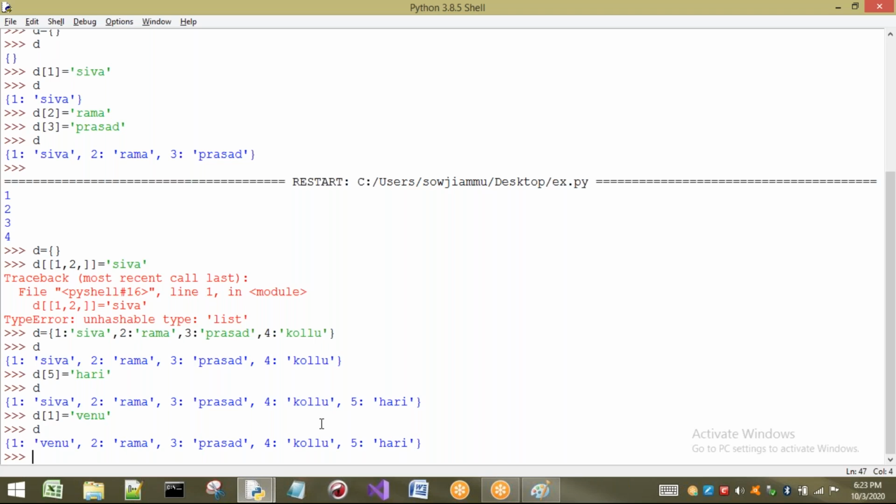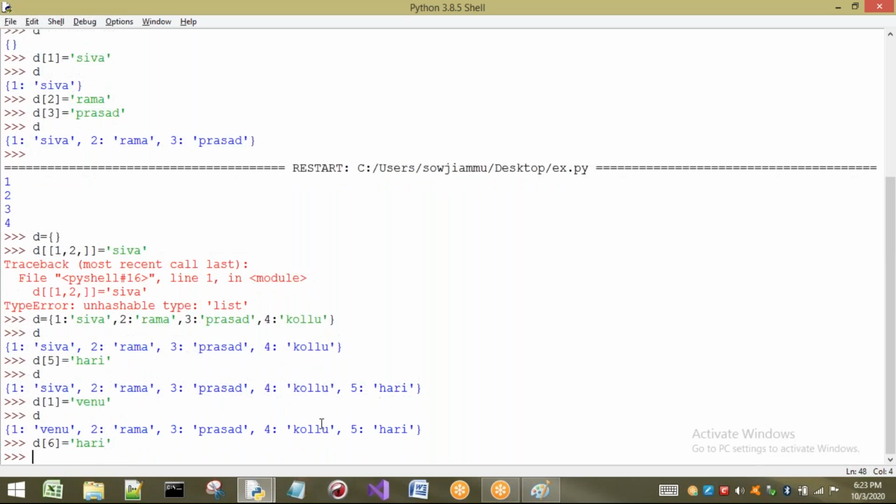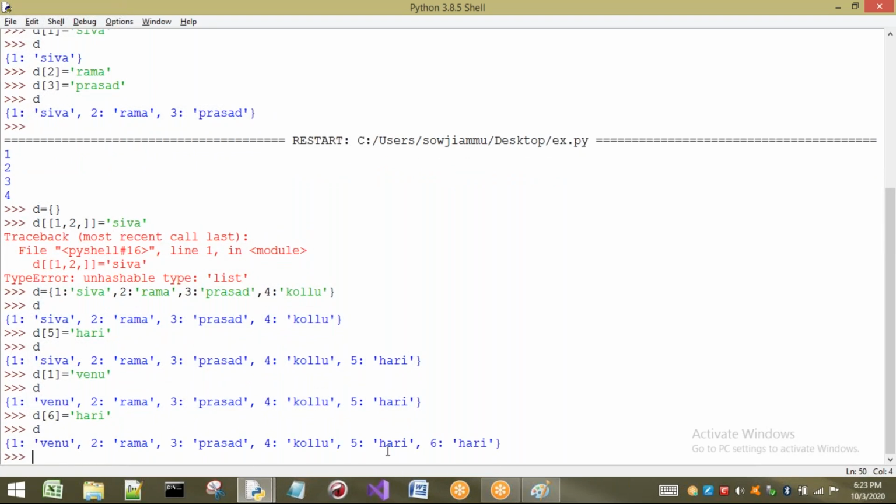But if you want to have duplicate values, let us take a duplicate value as D of 6, and for this I am going to take the name as the same, Hari. Already Hari is there, again I want to take Hari only. If I print D, what happens? Hari is there, Hari is there, duplicate is allowed. But if I try to duplicate the keys, it is not possible. If that key is already present, the value is going to be modified, that's it. If the key is not present, then that key and value are going to be added to our dictionary.